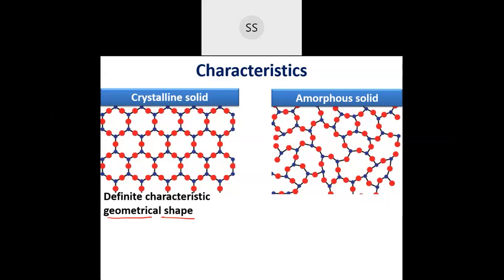Okay, and that shape is getting repeated one after the other. Whereas amorphous, if you are observing, they don't have a correct shape. It's an irregular shape one. Okay, asymmetric ones. Yes. So that is the first difference.